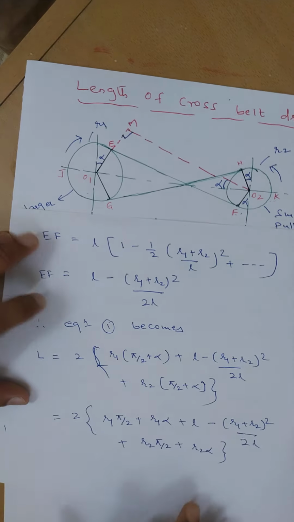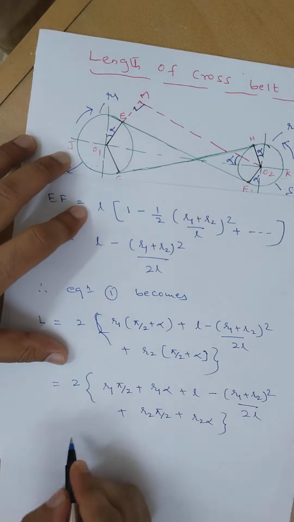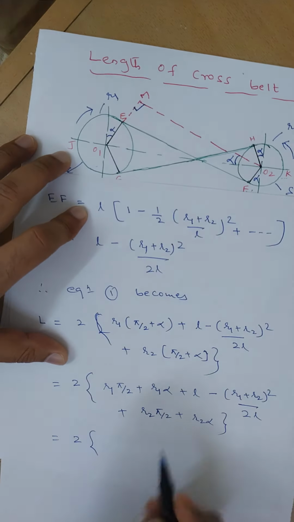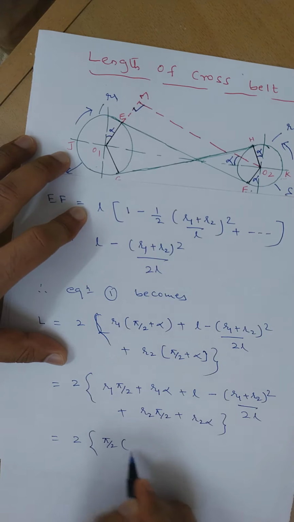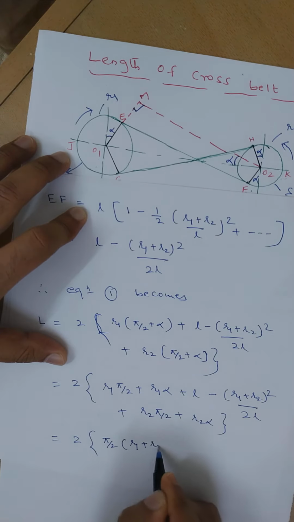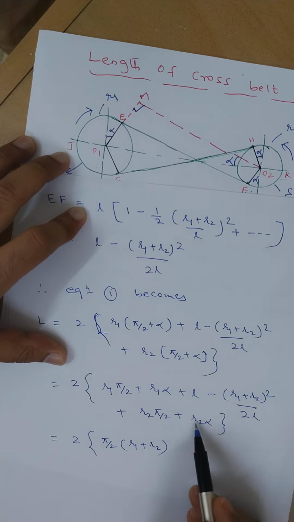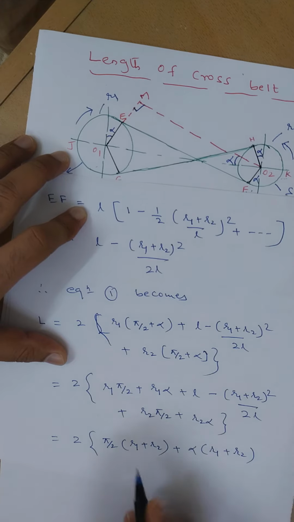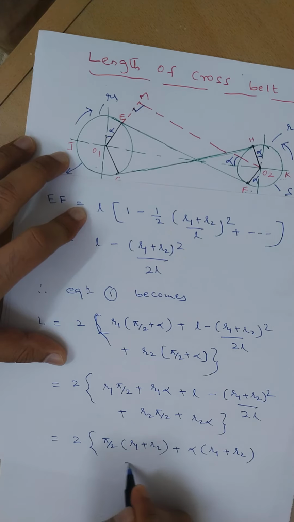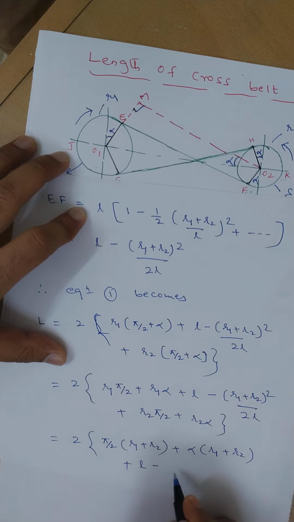Again simplify: 2 into, so here R1 R2, that is pi by 2 into (R1 plus R2), next alpha into (R1 plus R2), plus L minus (R1 plus R2) whole square divided by 2L.